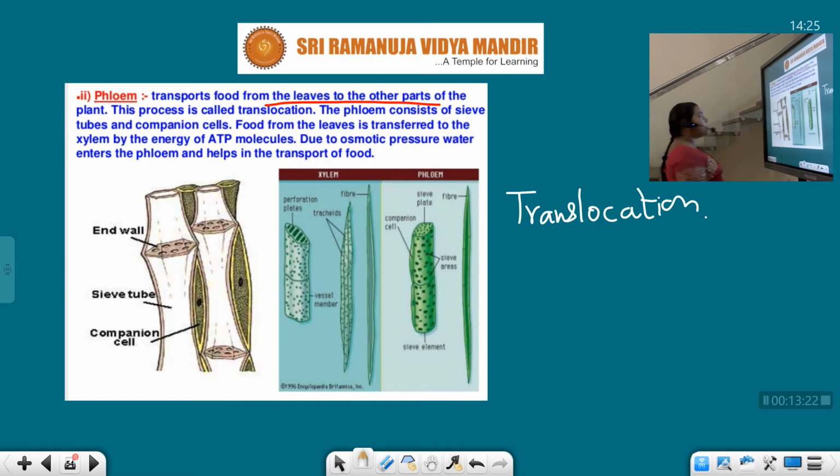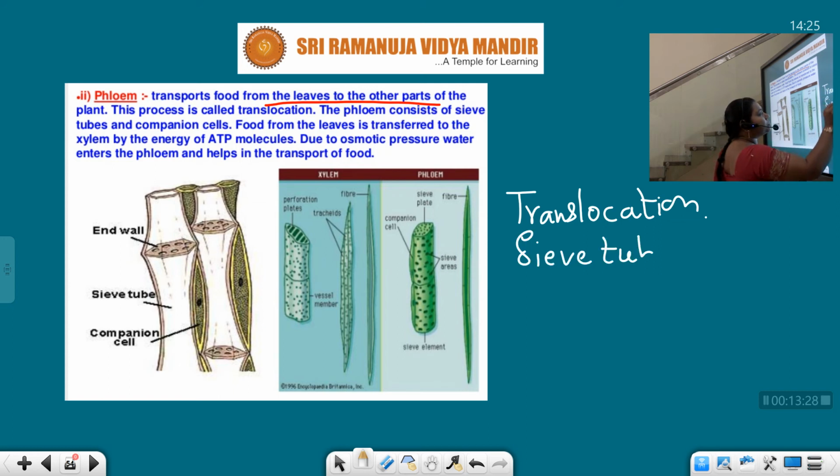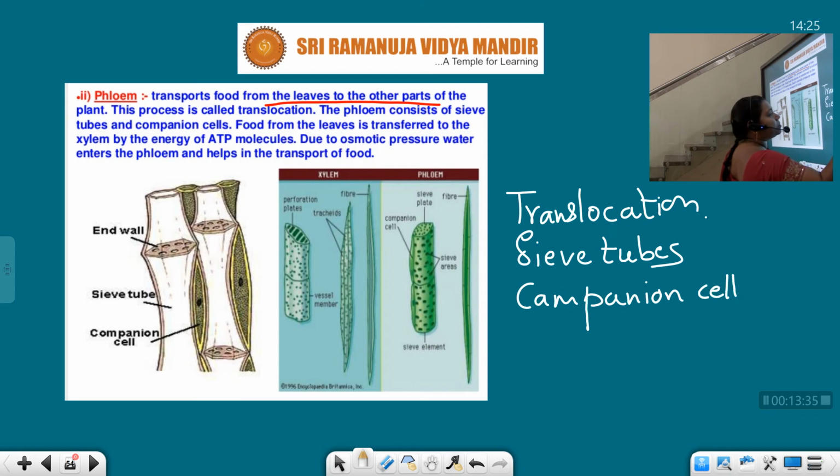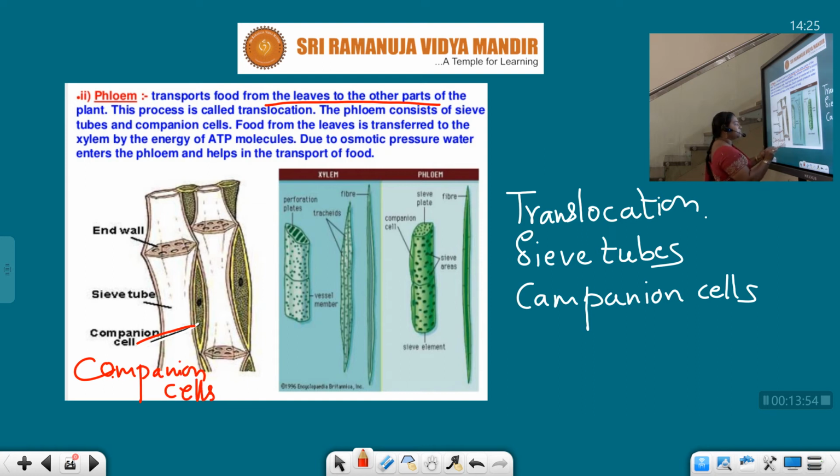Here, our phloem consists of sieve tubes and companion cells. See children, this is the phloem tissue, and here companion cells are present. Okay, and this is the sieve tube.